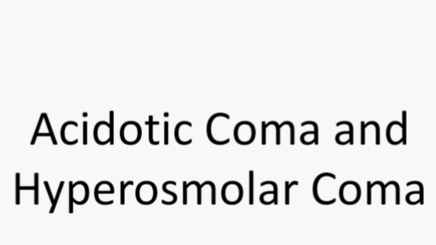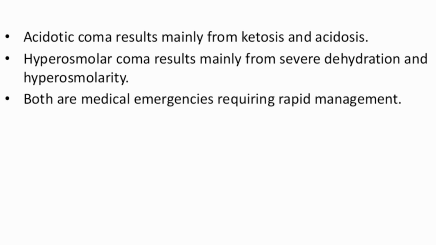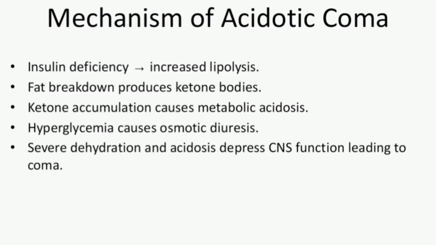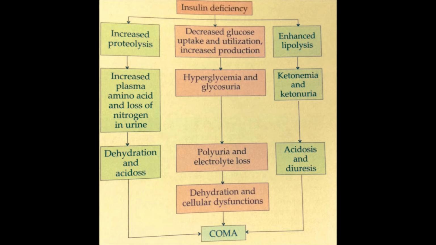Coma in diabetes is of two types: acidotic coma and hyperosmolar coma. Acidotic coma is due to acidosis, and hyperosmolar coma is due to hyperosmolality of plasma. In acidosis, loss of water and electrolytes causes dehydration that results in coma. Accumulation of lactate, that is lactic acidosis, also causes coma. You can see a flowchart here.